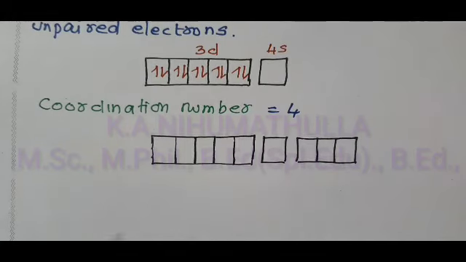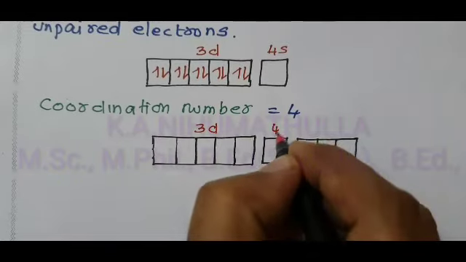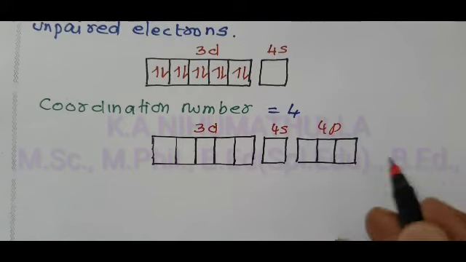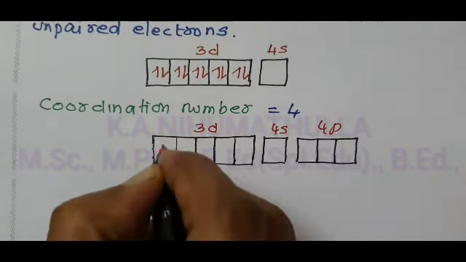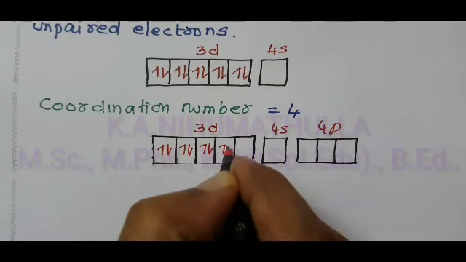In the fourth shell, all the orbitals are vacant. If you require 4d, you can take, but the 3d orbital already contains 10 electrons, all paired.